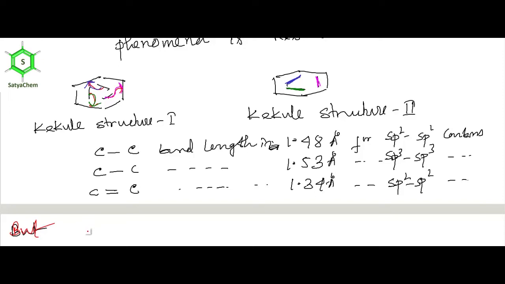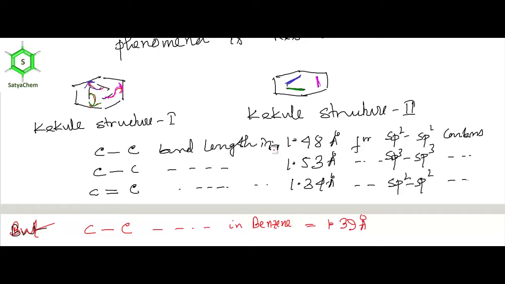But the CC bond length in benzene is 1.39 angstrom. So how will you explain this bond length?